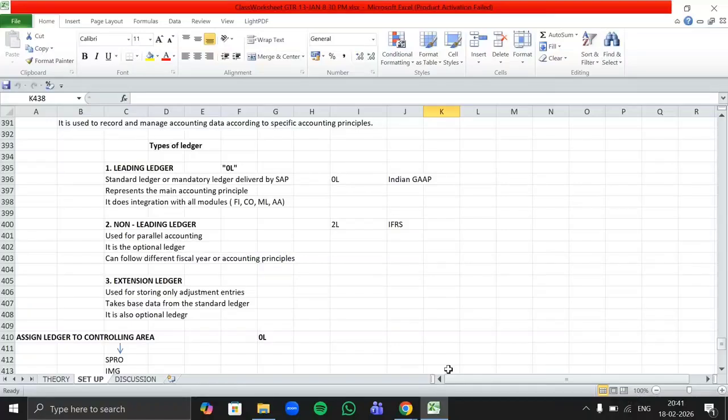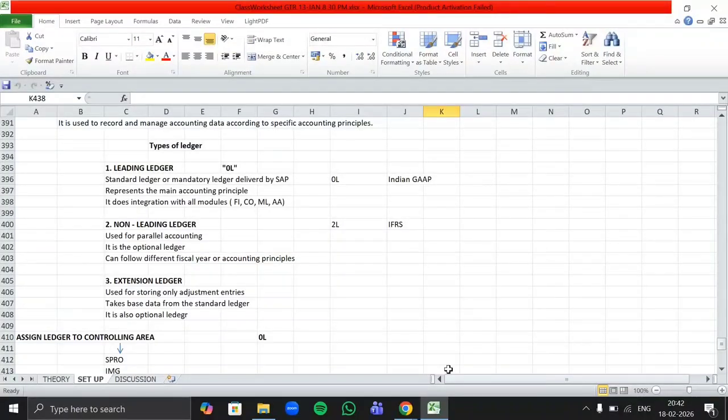So foreign investors are going to understand our Indian GAAP language, our Indian GAAP rules, means? No, ma'am, they won't be able to understand that. Exactly. So for them, we have to generate the reports as per IFRS, right? So that is the reason we are using this leading ledger.